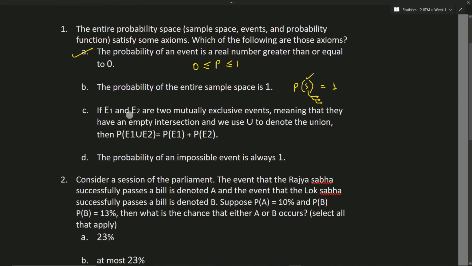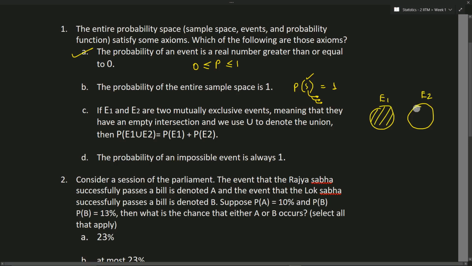E1 and E2 are two mutually exclusive events, meaning that they have an empty intersection. We use U to denote union, then the probability of E1 union E2 is equal to the probability of E1 plus the probability of E2. If it is mutually exclusive, this is nothing but disjoint sets. So this is E1 and this is E2. What will be the probability of E1 union E2? That is the entire hatched space, which is nothing but P(E1) plus P(E2). So this is also right.